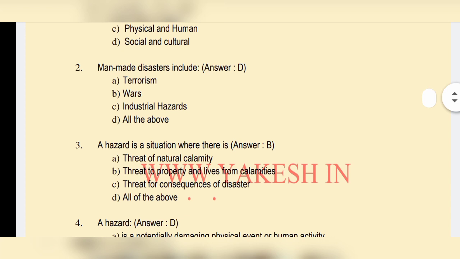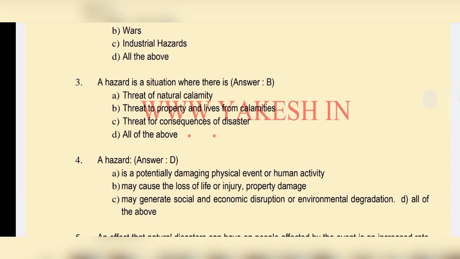Disaster management MCQ. Hazards and disasters are mainly classified as option B, natural and human induced. Man-made disasters include option D, all of the above. A hazard is a situation where there is a threat to property and lives and calamities, option B.